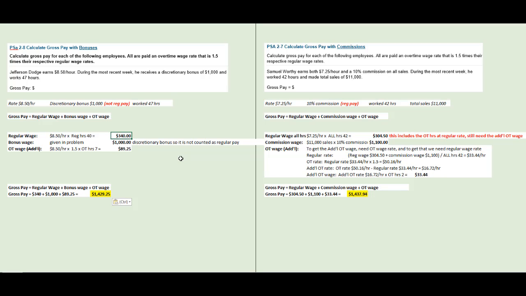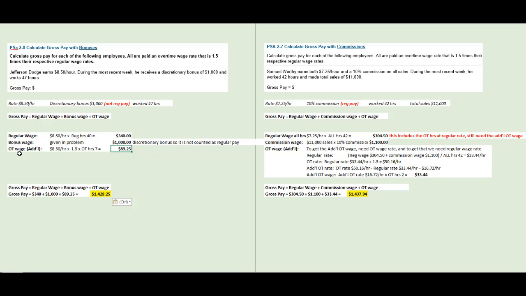Regular wage, we just take the rate given times the 40 hours, the regular hours worked. And then bonus wage, it's $1,000 on its own. We don't have to do any calculation beyond what's given. And then the overtime wage, it's 7 hours of overtime times the overtime rate. To get the overtime rate, it's the regular rate times 1.5, and then times the 7 hours of overtime.